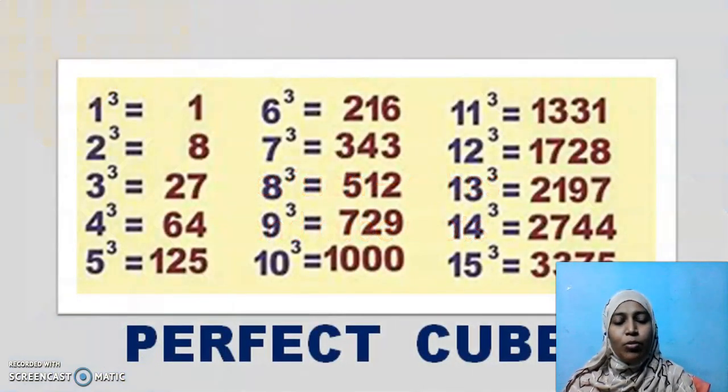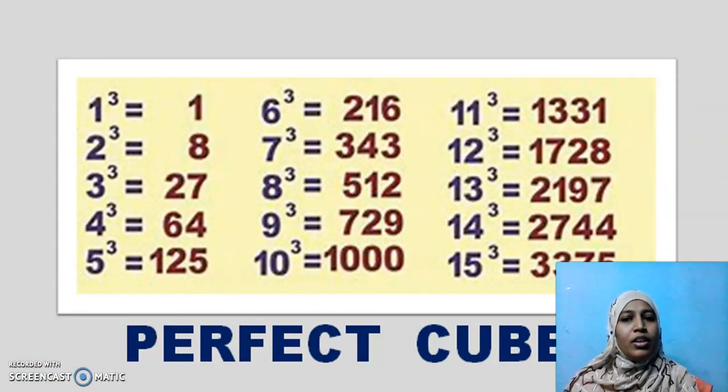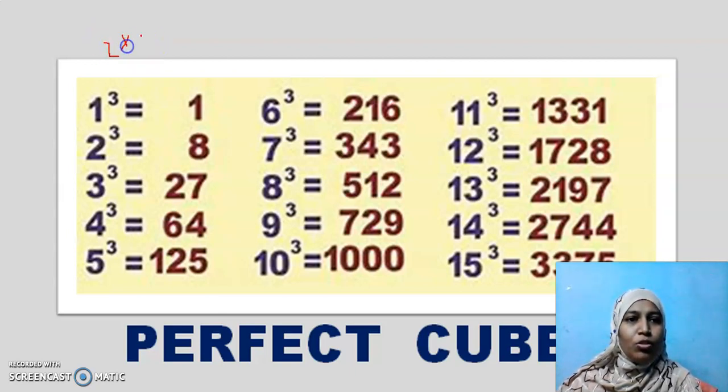Okay, let's begin with perfect cubes. See, I have listed down perfect cubes. If I multiply 1 any number of times, it is going to be 1. If I multiply 2 three times, you have to multiply 3 times, 2 into 2 into 2. And what will be the answer for this? Yes, it is going to be 8.